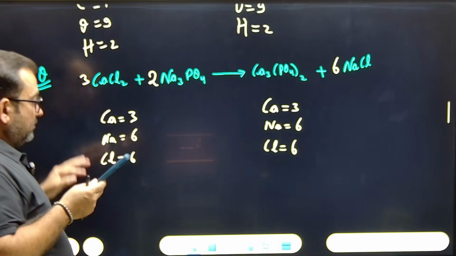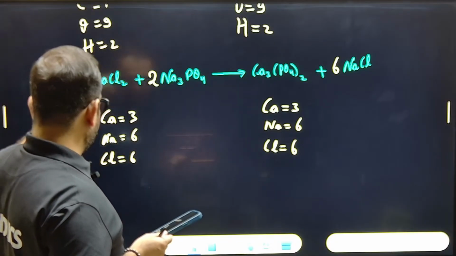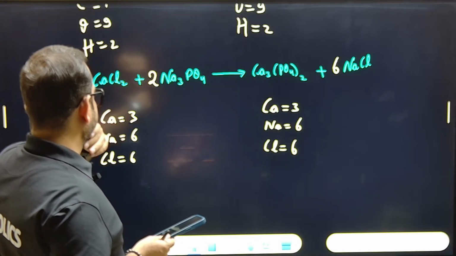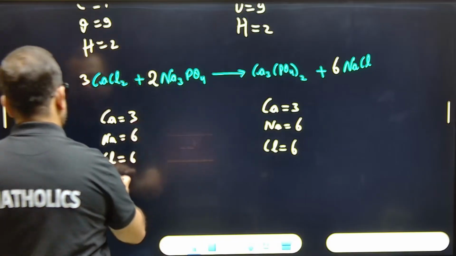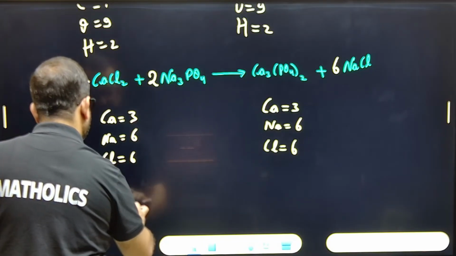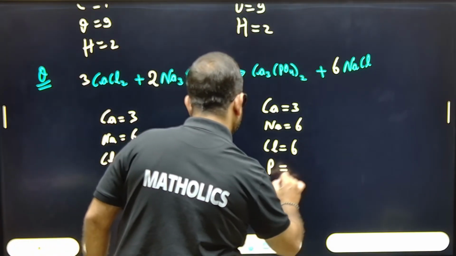Done. First thing. Okay. Now calcium, sodium and chlorine are done. What is left? Phosphorus and oxygen. Check for phosphorus, then check for oxygen. How many phosphorus? How many oxygen? Tell me.